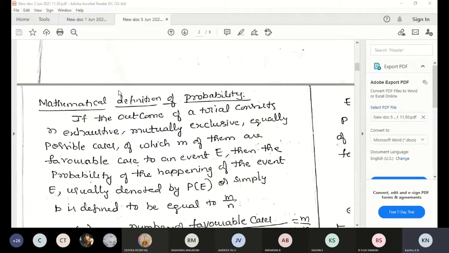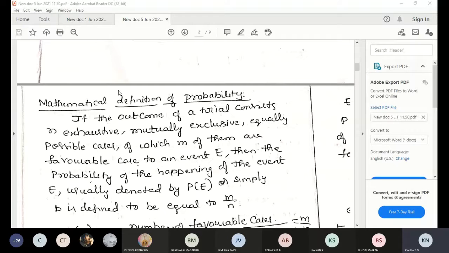Mathematically, the probability of E, the probability of favorable cases, is M by N: the number of favorable cases divided by the number of possible outcomes.